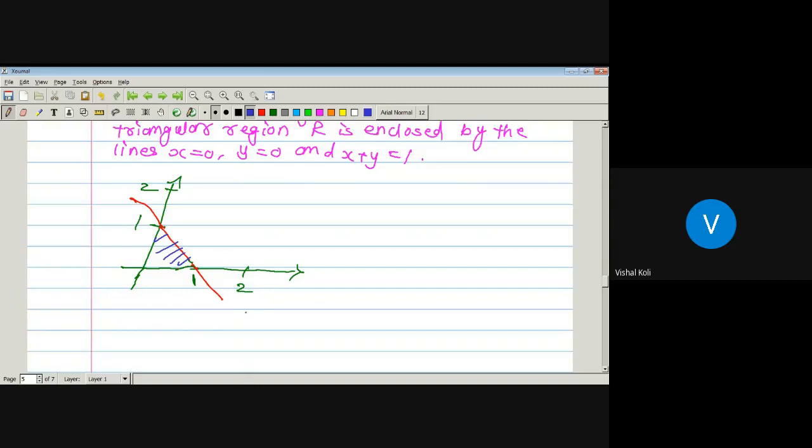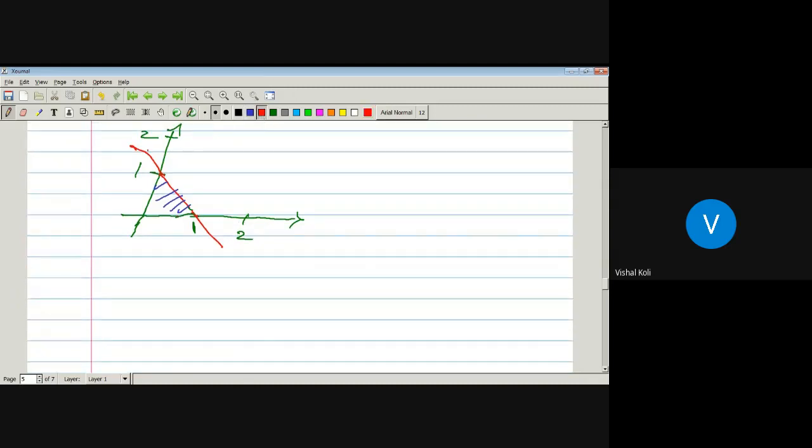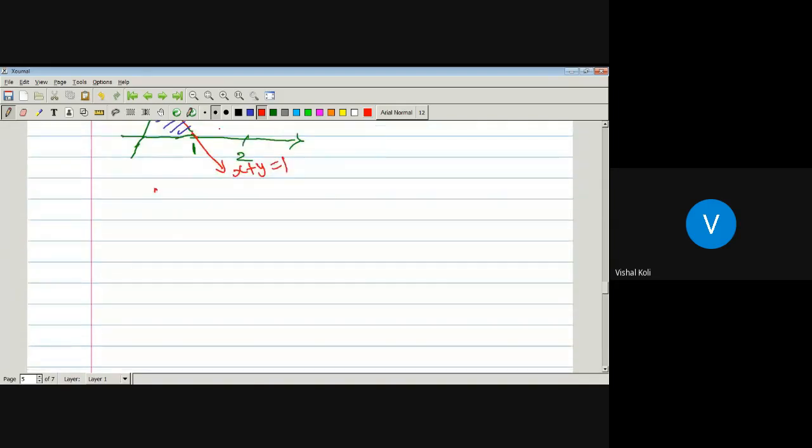But we have been given w equal to 2z. This will be the line x plus y equal to 1. Now, as w is equal to 2z, which implies u plus iv equals 2 times x plus iy, so u equal to 2x and v is equal to 2y.